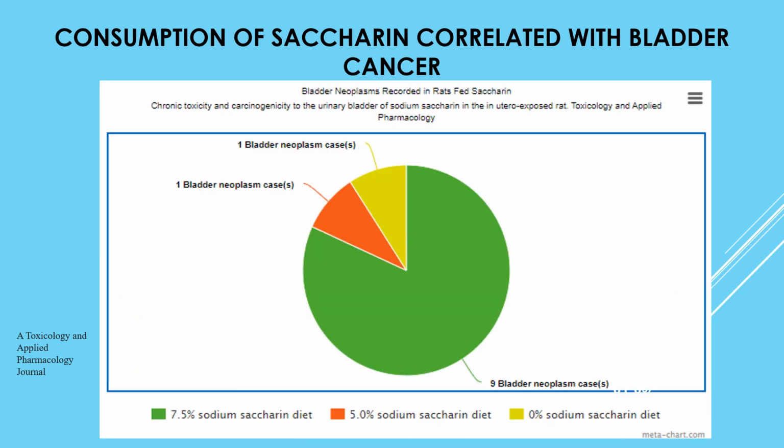In addition, out of the 3 rat groups, which were each fed different amounts of saccharin in their diets, the group that consumed the greatest amount of saccharin developed 9 out of the 11 total diagnoses of bladder neoplasms. Findings like these are what caused immense concern over the safety of artificial sweeteners and are what fuels the need to research the effects that sweeteners have on people who consume them in great quantities.